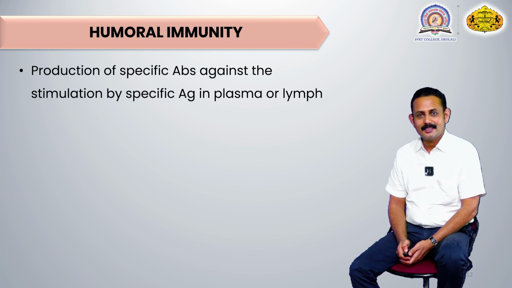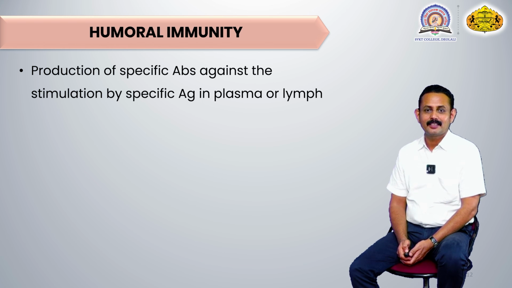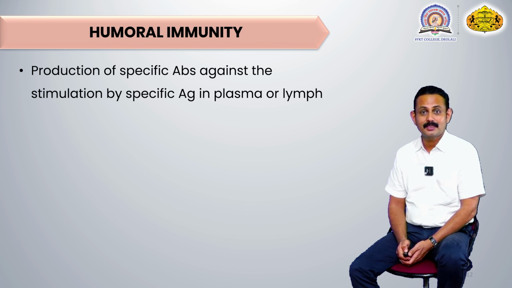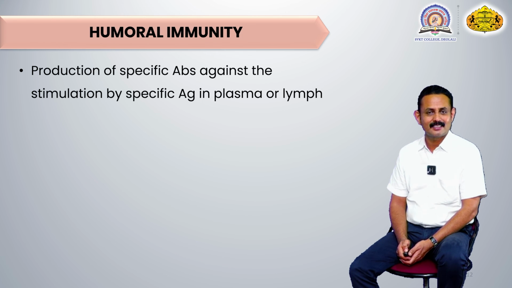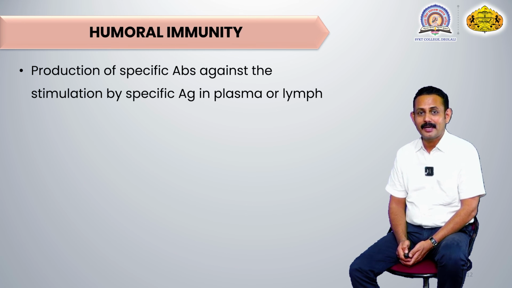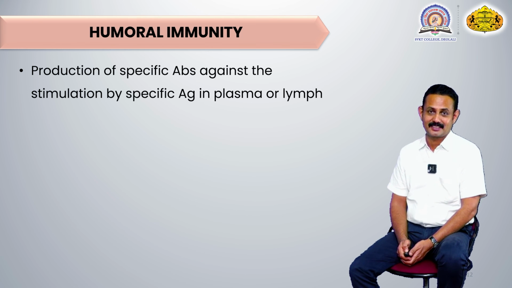In this kind of active immunity, there is a production of specific antibodies. Remember, this word specific is very important. These antibodies are very specific against that specific type of antigen, just like the lock and key hypothesis. So in humoral immunity, there is production of a specific antibody against stimulation by specific antigens.